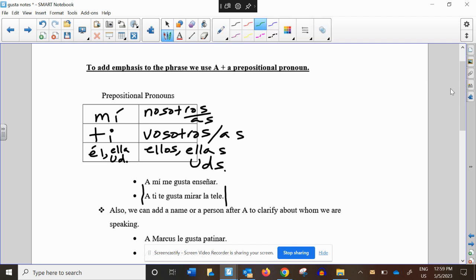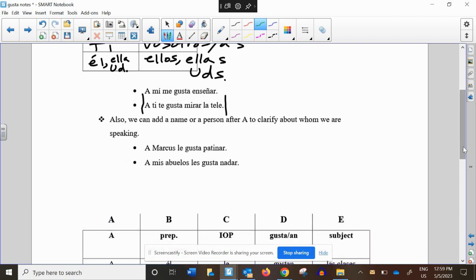Also, think about this, moving on, we can add clarity. So if I just wrote a sentence that says, le gusta inglés, who is this about? He likes English. She likes English. Usted likes English. Bob likes English. Becky. I don't know who we're talking about. If we add a name or a person after a, we clarify what the le is about. So this says, a Marcos le gusta patinar. He likes to skate.